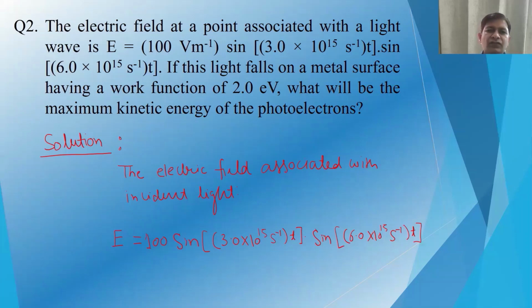Since there are two angular frequencies, there will be two corresponding frequencies. Since the question is asking about the maximum kinetic energy, we have to consider the highest frequency that can shine on the surface. So let us rearrange the electric field vector that is given for the incident light. E is equal to 100 sine, and then in the bracket two quantities. So let us arrange it.